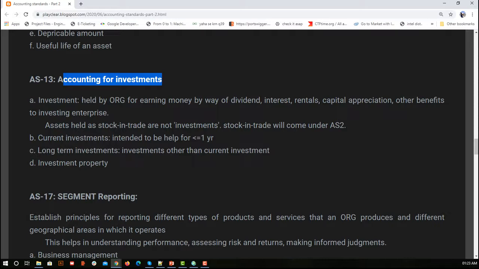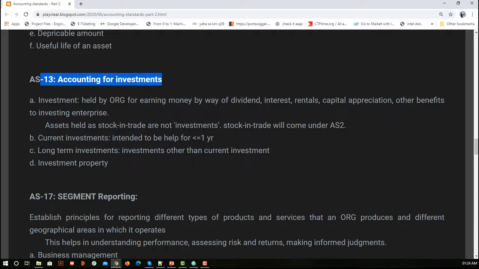So AS 13 is talking all about our investment, what type of investment we should consider, and what all transactions can be considered as an actual investment. So transactions which involve the actual holding of dividends, rentals, interest, all these things are considered as one of the categories of investment. Similarly, current investment, which is the investment done for less than 1 year, and investment which is done for more than 1 year, and again the investment property. So it talks about all the things that can be considered as investment. Again, this concept is useful for preparing the cash flow statement.